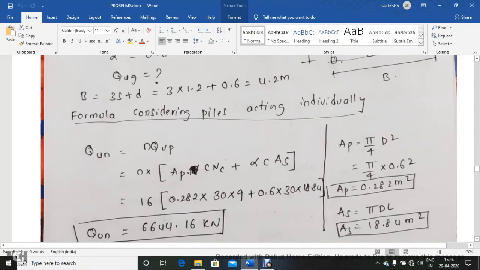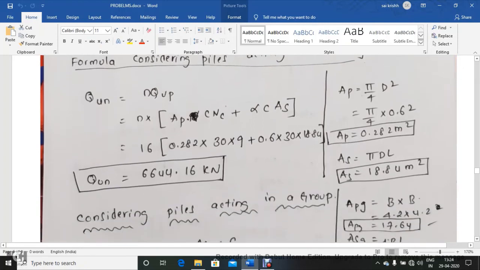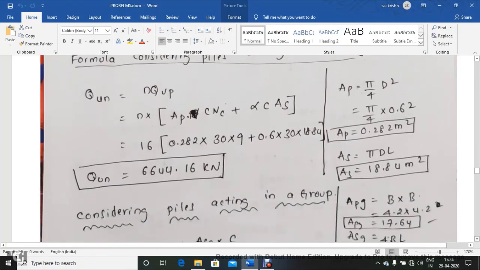So I substitute the area of the pile as 0.282, the C value as 30, NC is 9, alpha is 0.6, C is 30, AS is 18.4. So finally, when the piles are acting individually, I've got the ultimate load carrying capacity. When 16 piles are acting individually, it is 6,644 kilonewtons.